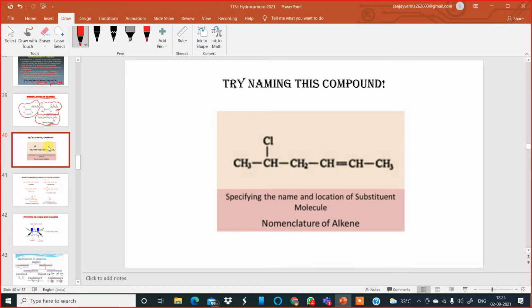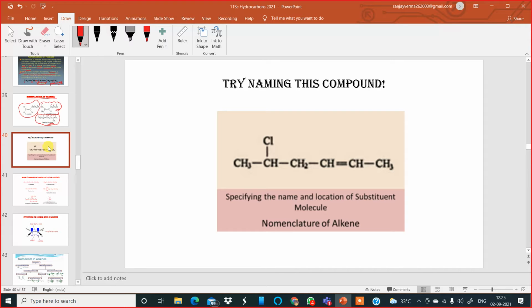Yes, anybody? Anybody getting the name? From which end will you number? First, decide that. Right, so the right end. Why the right end?